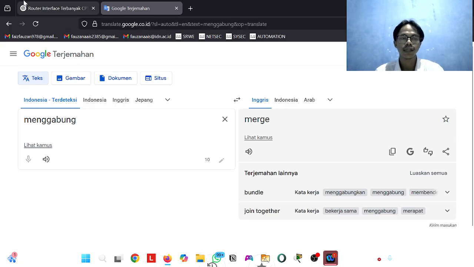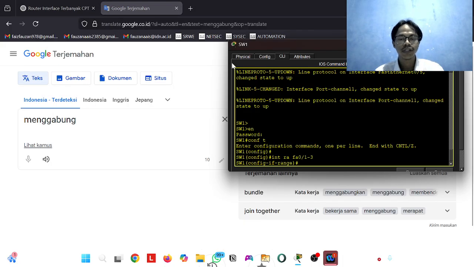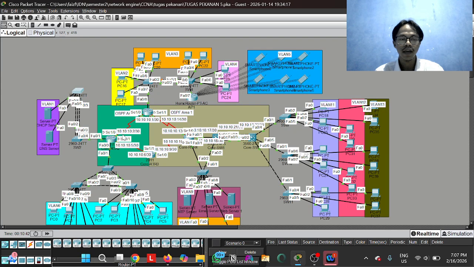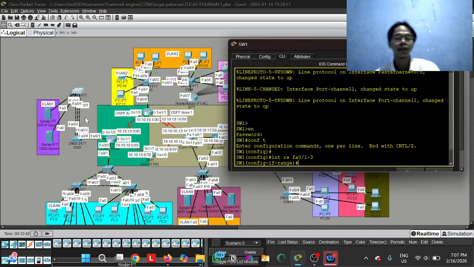Merge, yeah, what I said before, we merge the interfaces Fa0/1 until 3, merge until they become the same interface, basically the EtherChannel interface.